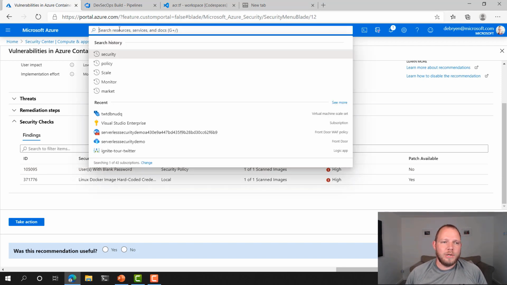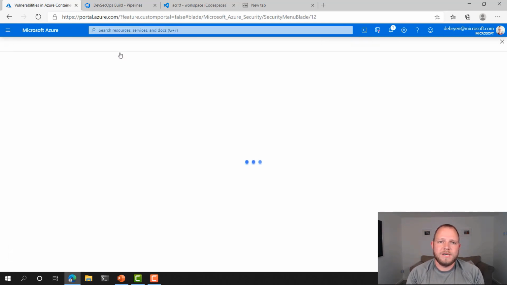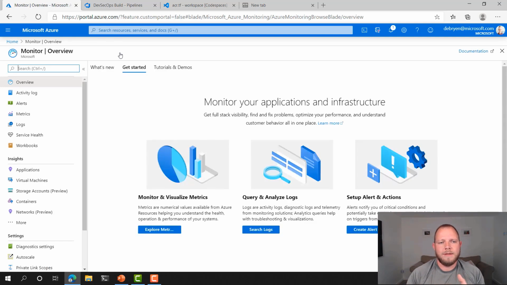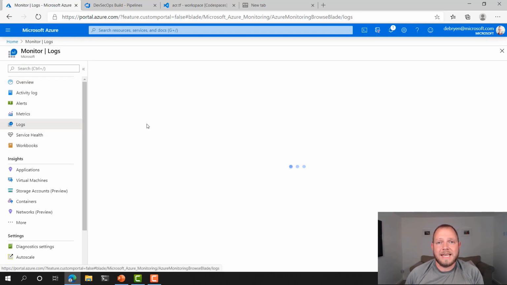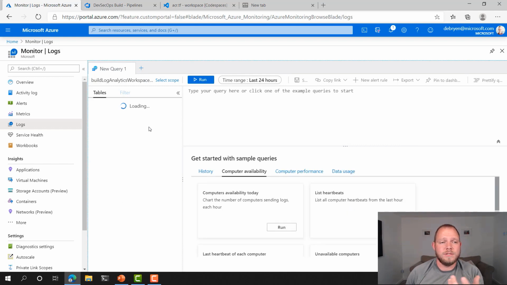Now, the last thing I really want to look at is, once we've got our application running, how do we make sure that we're monitoring our application and we know what's going on? From a security perspective, and we're definitely moving more into the SecOps space here, Azure Monitor is the ability to help us understand our logs and understand the current state or past state of our infrastructure and our resources in Azure.